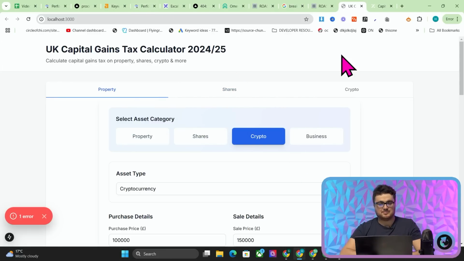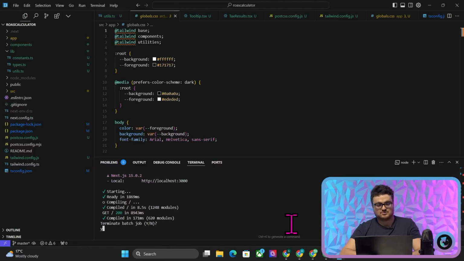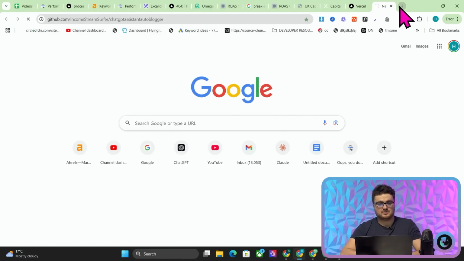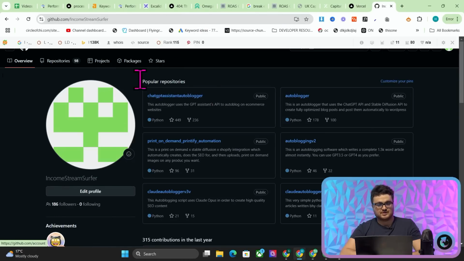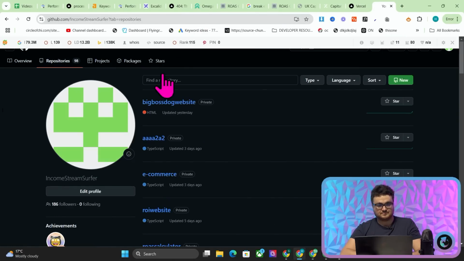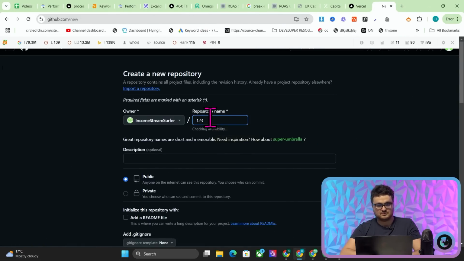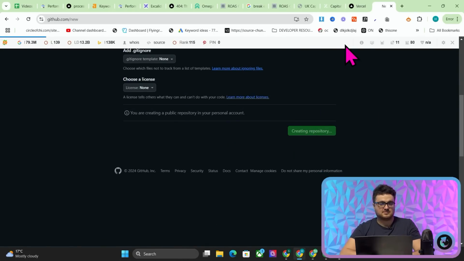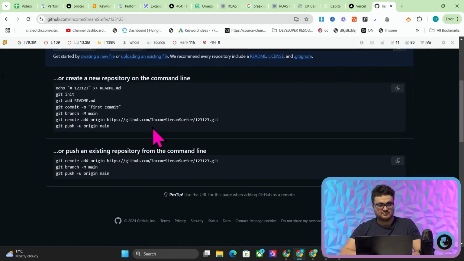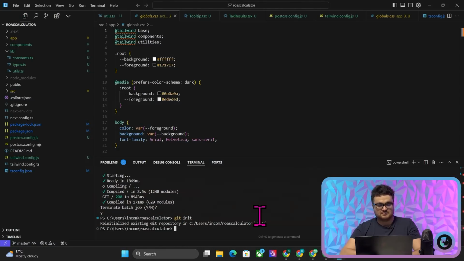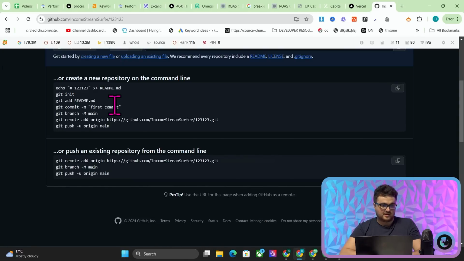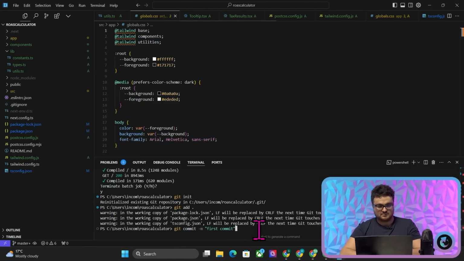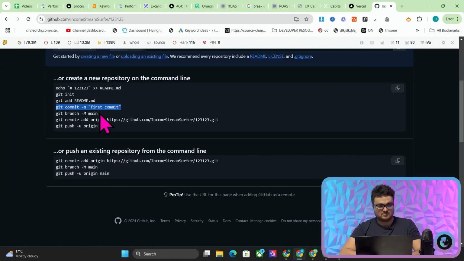Okay, so let's say we're happy with this. That's great. Let's start to launch this quickly on Vercel. So we'll go to Vercel, and we'll also go to GitHub. What you want to do is you want to go to repositories. You want to make a new repository. Call it whatever. We'll make this one public because there's nothing here that I care about if people find it. So we'll do git init, and then git commit. Do I need to do git add first? Yep, git add, there we go. First commit, there we go.